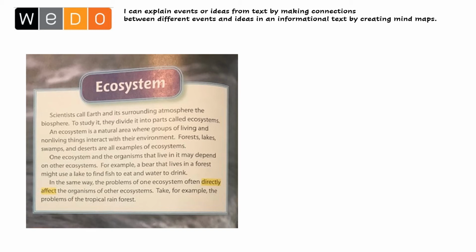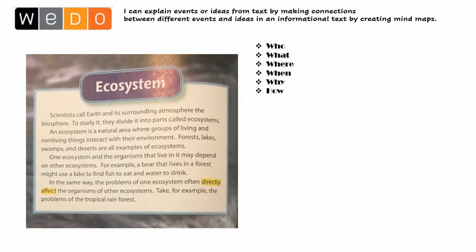One ecosystem and the organisms that live in it may depend on other ecosystems. For example, a bear that lives in a forest might use a lake to find fish to eat and water to drink. In the same way, the problems of one ecosystem often directly affect the organisms of other ecosystems. Take, for example, the problems of the tropical rainforest. Okay, so in order to do this work, let's get started together.